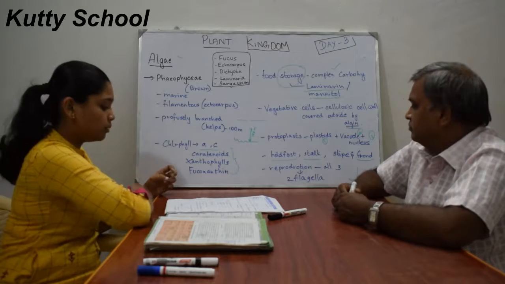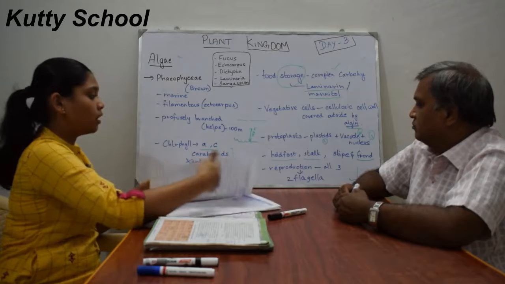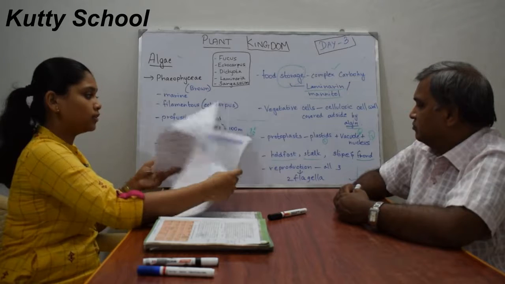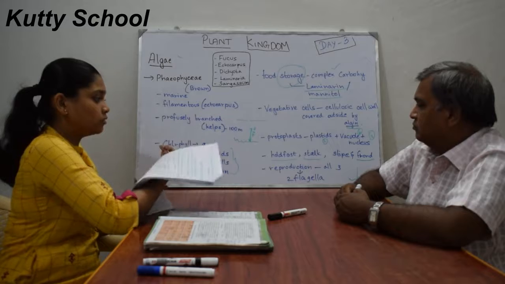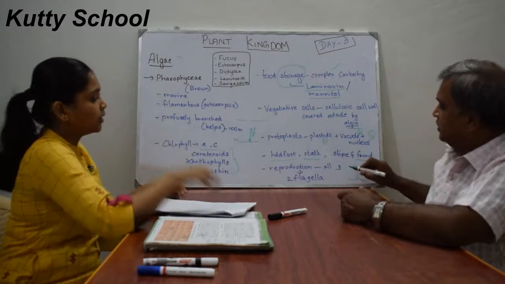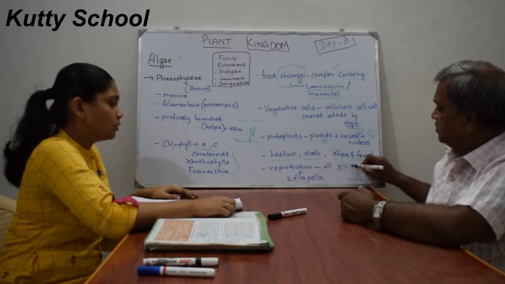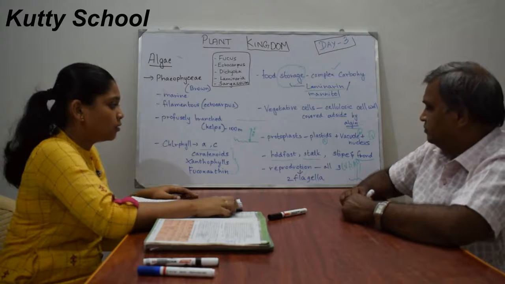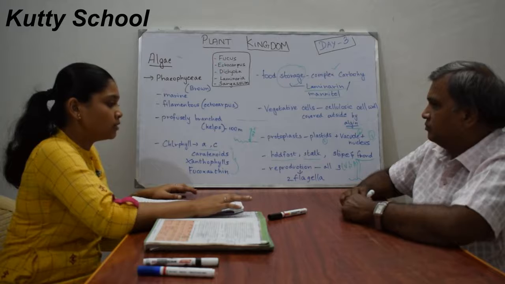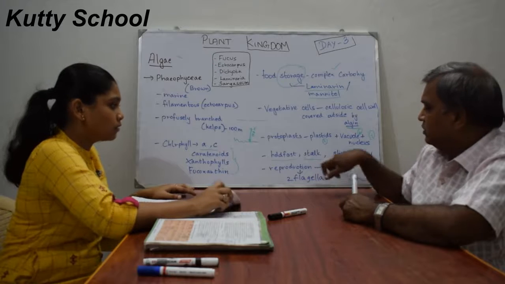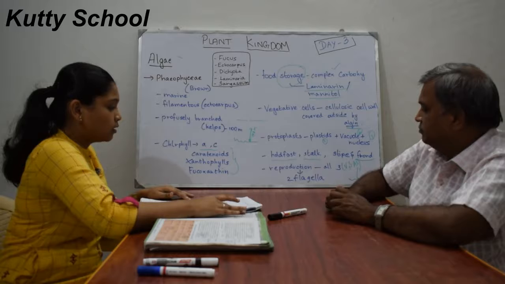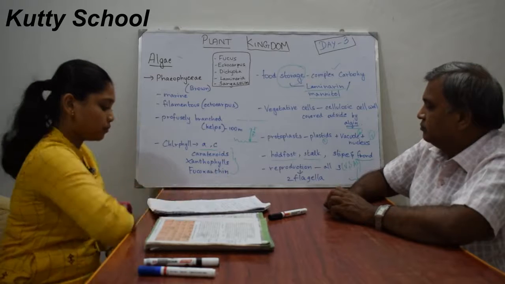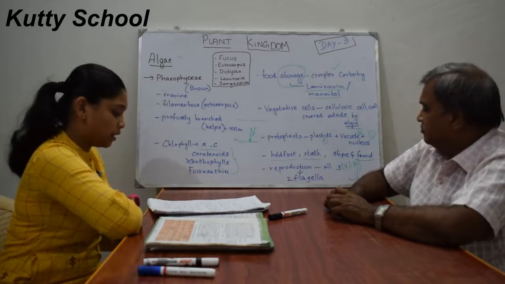And then the reproduction of these algae includes all 3 types: vegetative, sexual and asexual. Under sexual, it also has 3 types: isogamous, anisogamous and oogamous. Vegetative reproduction is by fragmentation, which we have already seen.